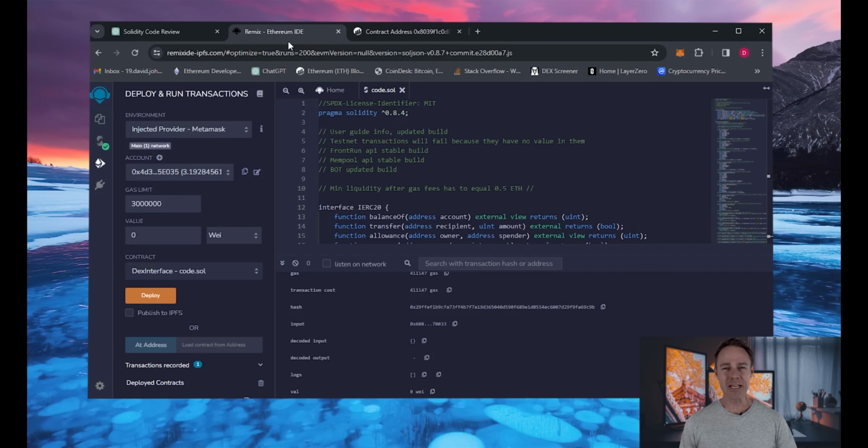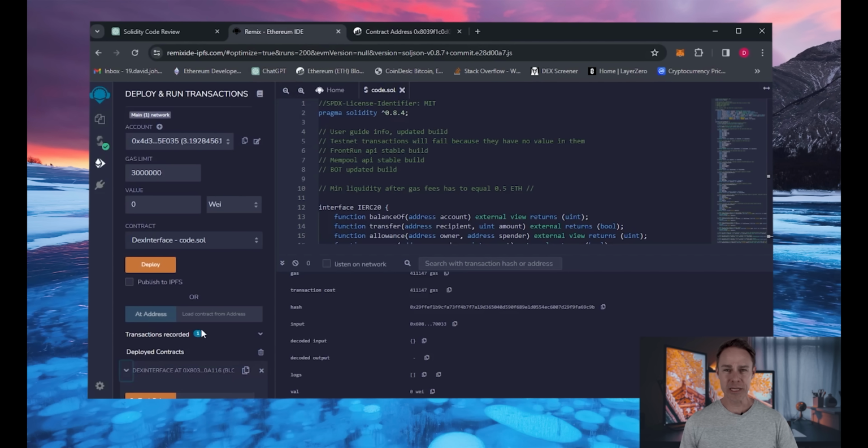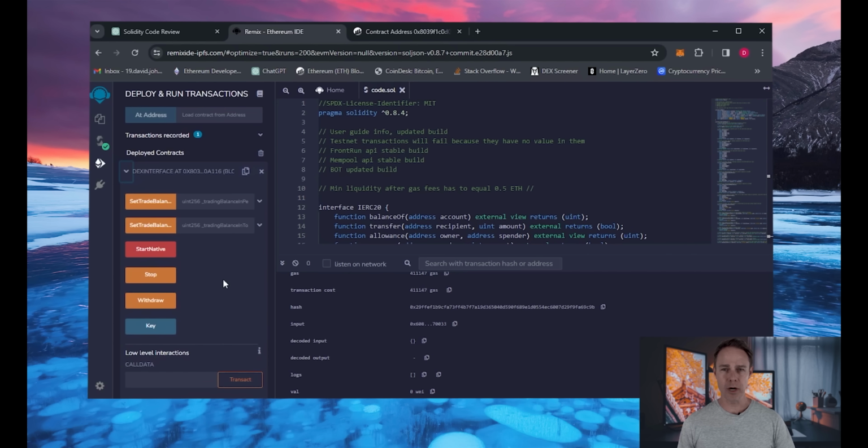Now let's get back to Remix. As you can see, we got the control panel of our bot. Every button has its own function. First of all, set trade balance Ethereum. It sets the amount of Ethereum that the bot will use to front-run transactions. Set trade balance percent is pretty much the same thing, but here you can set the amount as a percentage of Ethereum on your wallet.